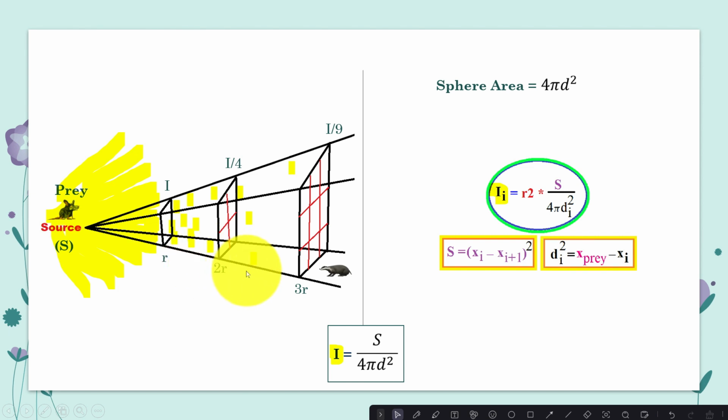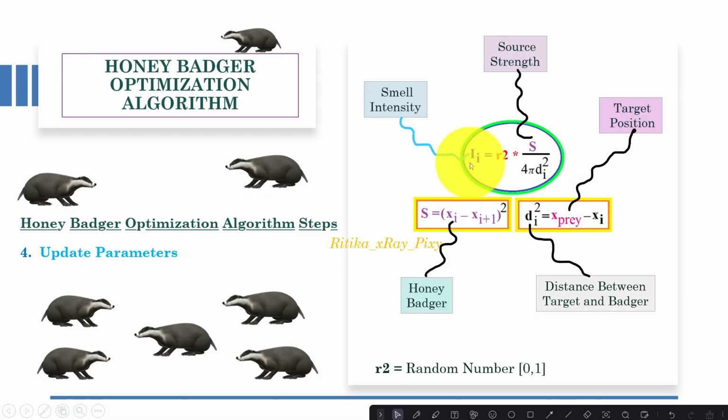So in this algorithm, we will calculate the intensity, that is the concentration strength of the target, and the distance between the target and the honey badger. Here this is the smell intensity of the target, where R2 is any random value between 0 and 1.